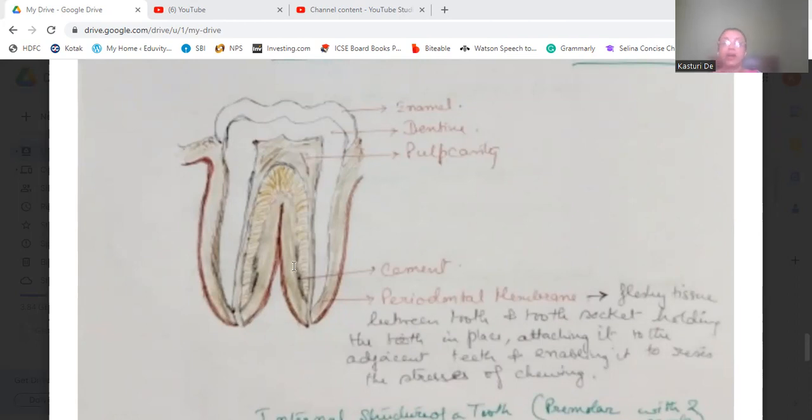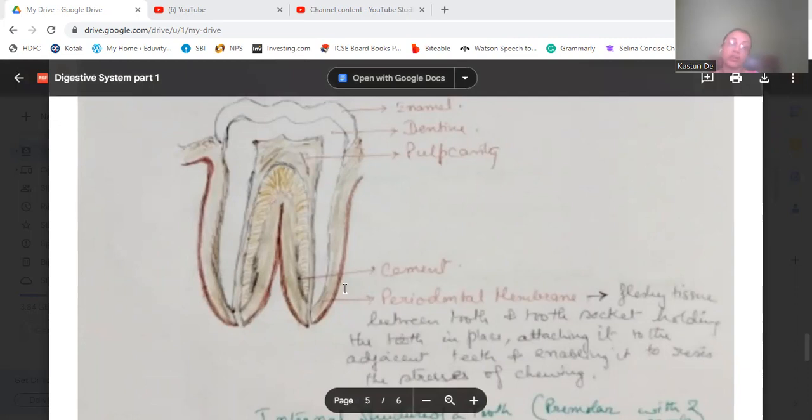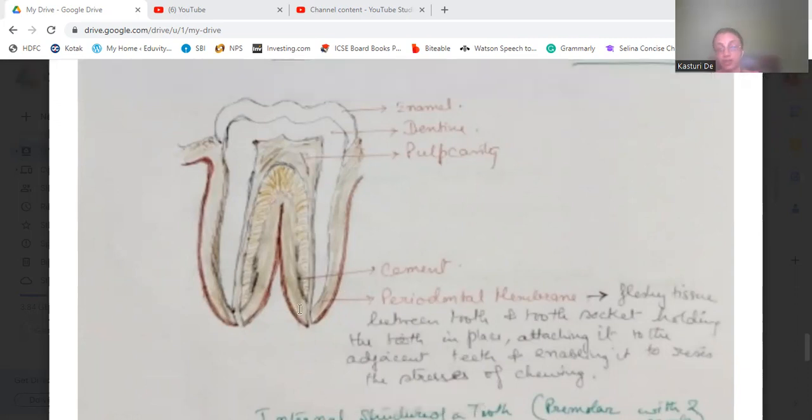Now, between the gum and the pulp cavity, we have the cement. That is also a tissue. Sorry, this is also a bone. Yes, bone is also a tissue. So the cement is there.